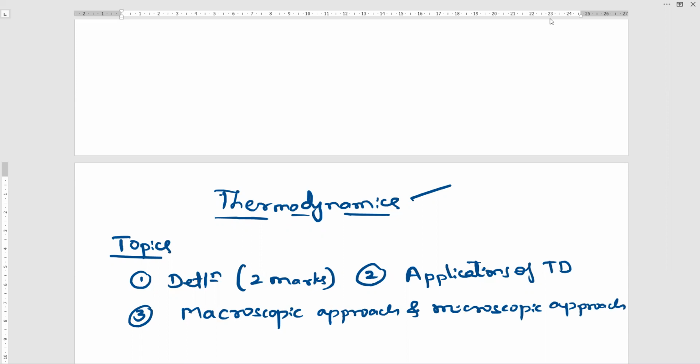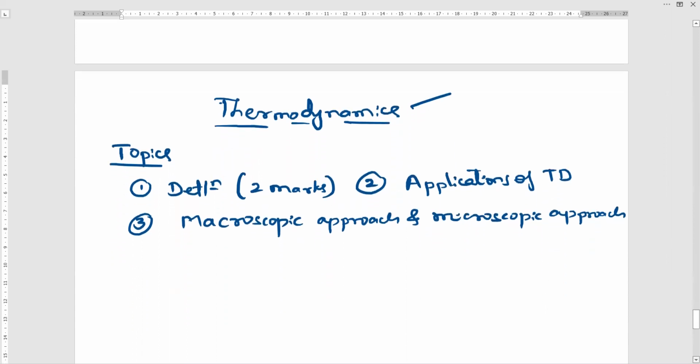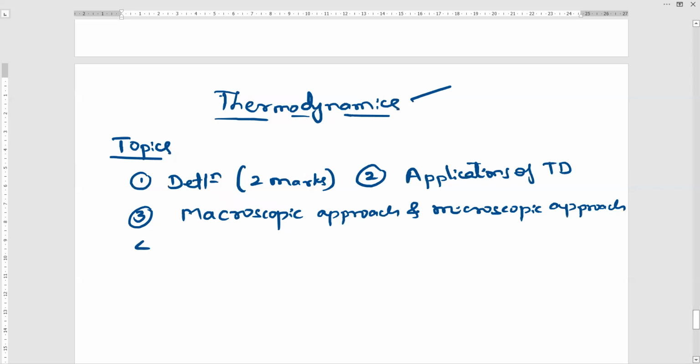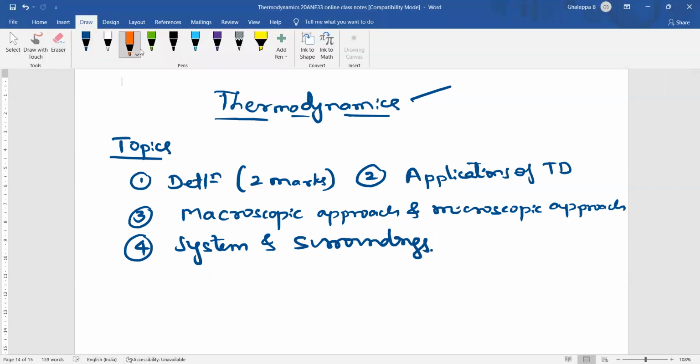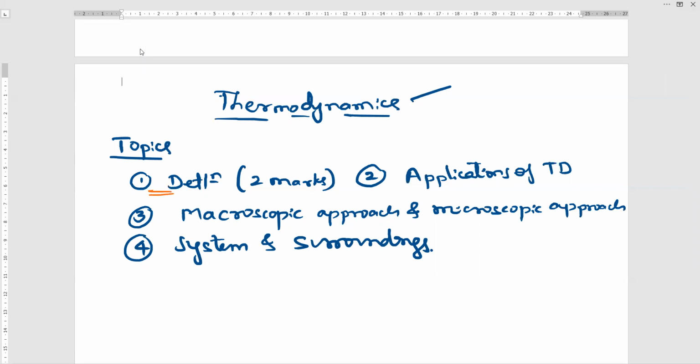Including these 3 points, I will be discussing the definition of system and surrounding. That is also an important topic. First I will explain what is system, and based on system and surrounding, I will come back to the definition of thermodynamics. So first one is system.